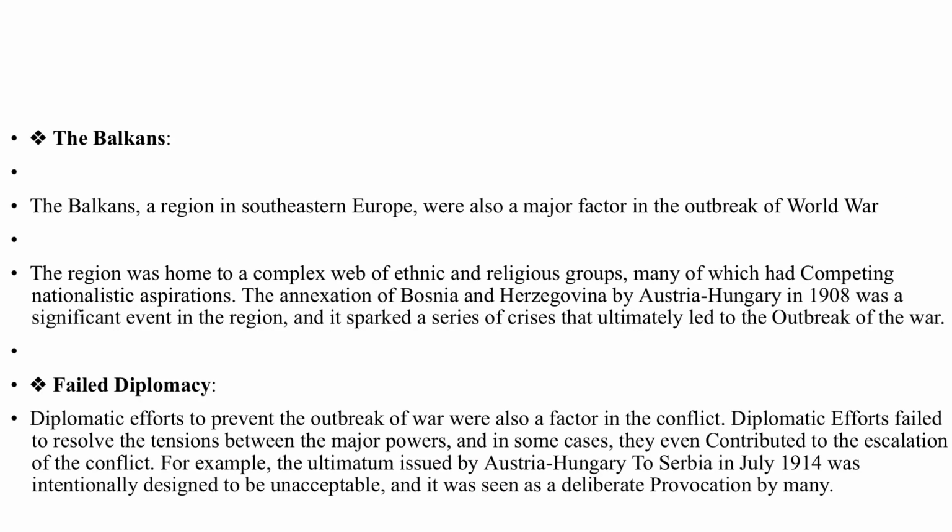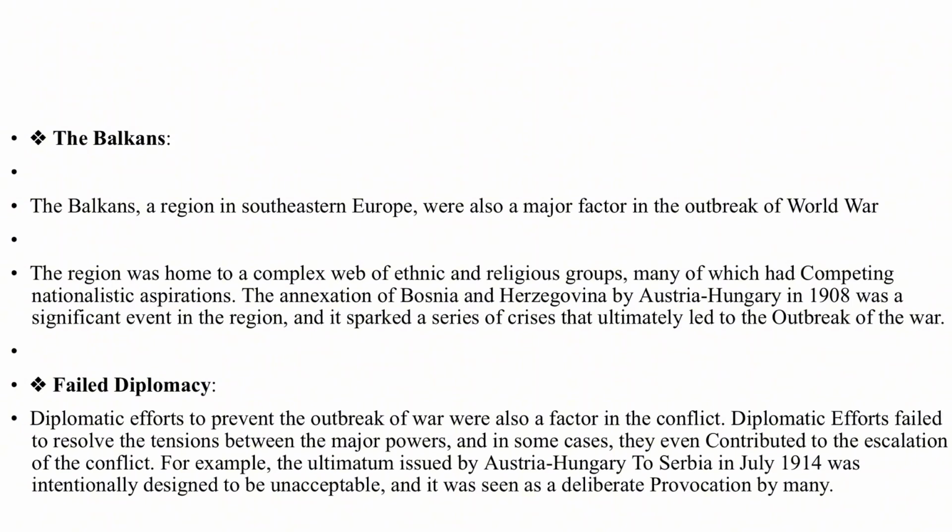Another cause of World War One is the Balkans. The Balkans, a region in southeastern Europe, were also a major factor in the outbreak of the war. The region was home to complex ethnic and religious groups, many of which had competing nationalist aspirations. The annexation of Bosnia and Herzegovina by Austria-Hungary in 1908 was a significant event in the region, and it sparked a series of crises that ultimately led to the outbreak of the war.